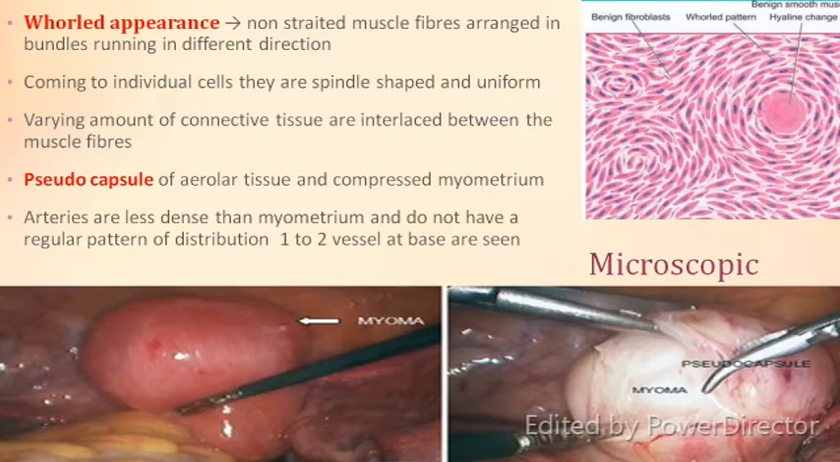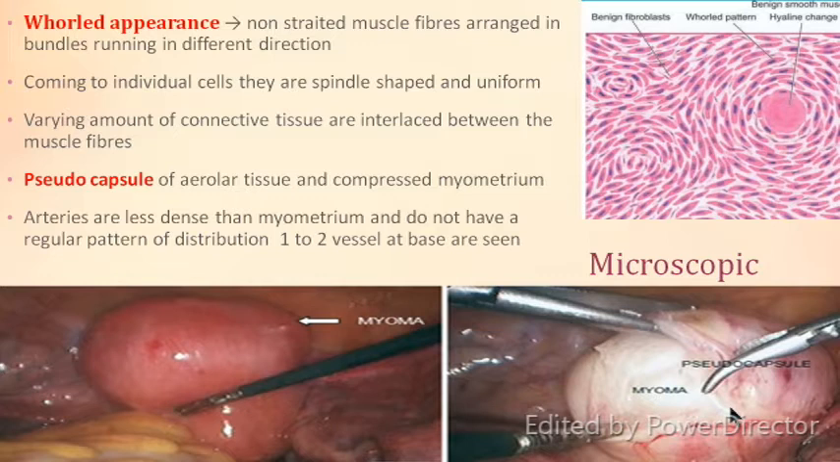We discussed that when you cut the section and see it under a microscope, you see that it comes from individual cells, and these individual cells are spindle shaped, like in this section. They are all uniform cells looking alike, but the pattern of arrangement is whorl shaped. These smooth muscle cells are arranged in bundles running in different directions, mostly in the form of whorls, and of course in between them there is fibrous connective tissue.